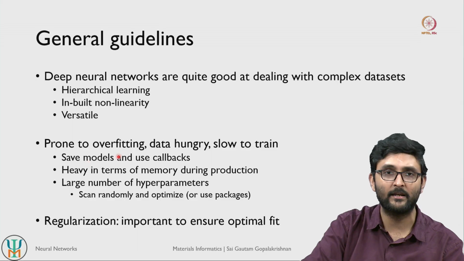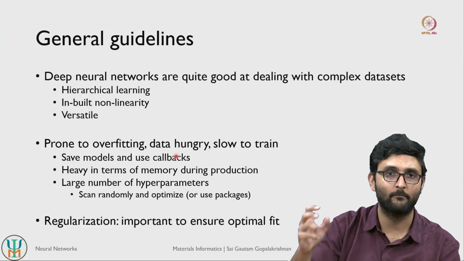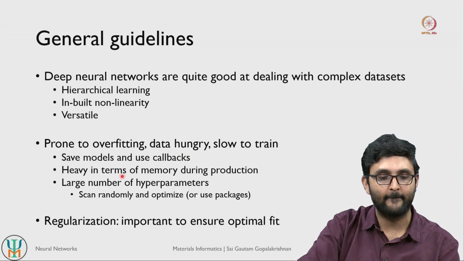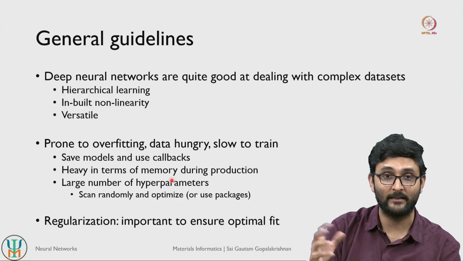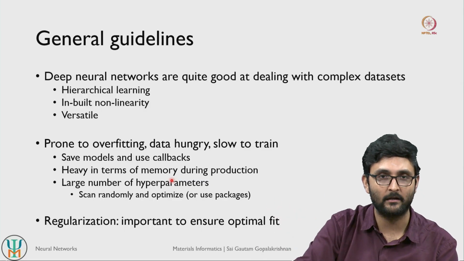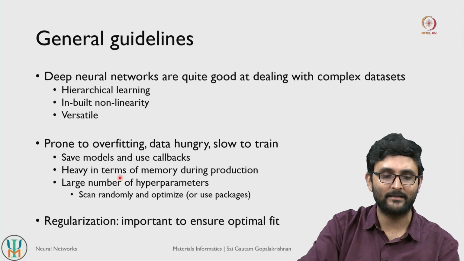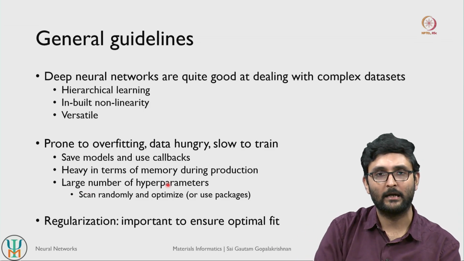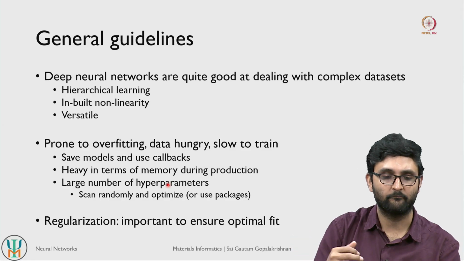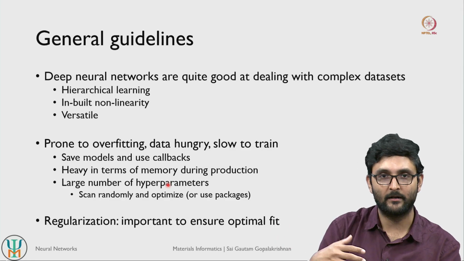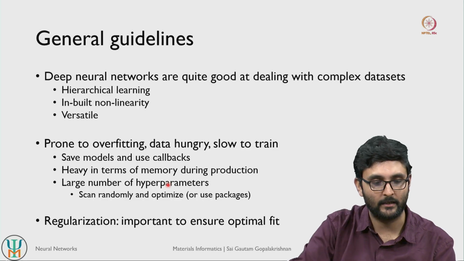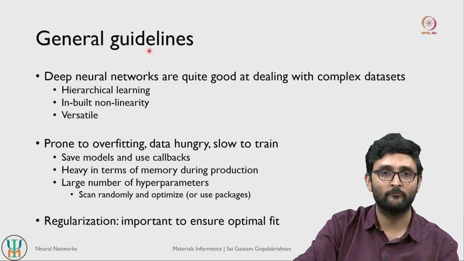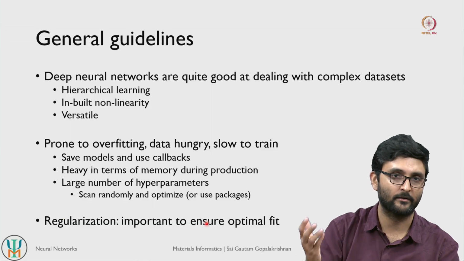So there are several ways that we can computationally optimize neural networks. One is saving the right models and using what is referred to as a callback feature to get the best possible model. And second is to optimize memory. So we have to reduce the memory load as much as possible, especially during testing, during the production part of neural networks. And the third is the large number of hyperparameters. Neural networks typically have several hundreds of hyperparameters, so we cannot do a grid search scan all the time. So we have to scan randomly and then optimize those hyperparameters. And since neural networks are prone to overfitting, regularization is very important. So we need regularization to ensure that the fit is optimal.